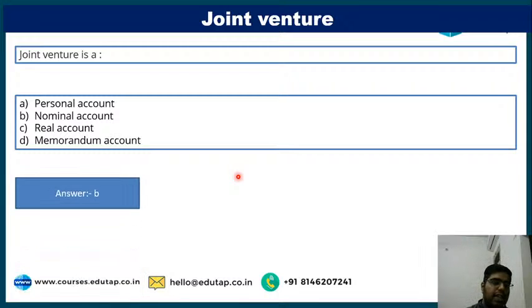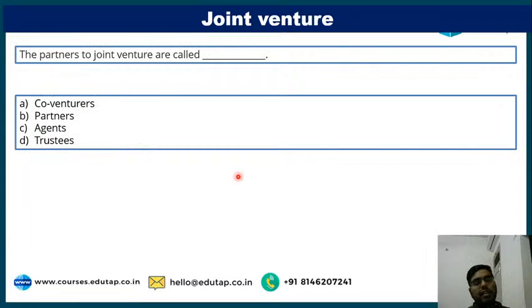Nominal account, B, absolutely correct. Everyone has given the correct answer. Next, partners to joint venture are called dash. Co-venturers, partners, agents, trustees.